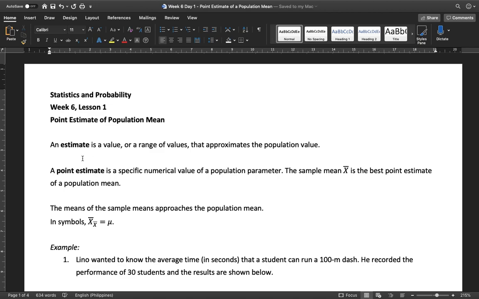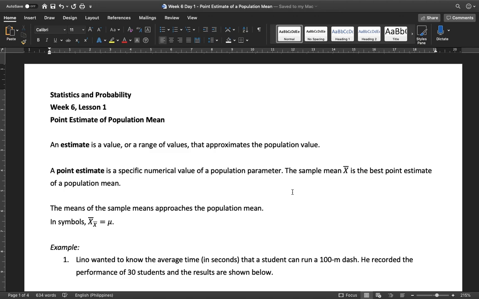A point estimate is a specific numerical value of a population parameter. We have this particular value and we say that this is the estimated value of the population mean. The best point estimate that we have for the population mean is the sample mean. When we take a sample, we take the mean of that sample, and we can use that sample mean to estimate the population mean. Whatever the value of that sample mean, that's our estimated value for the population mean.